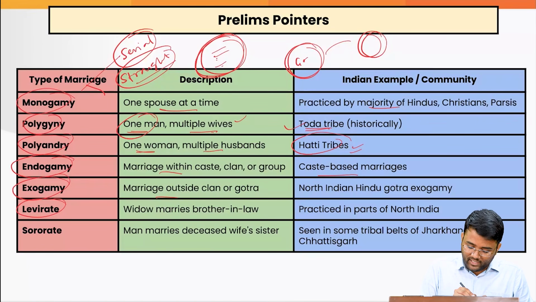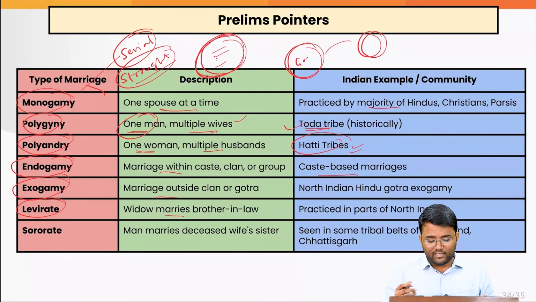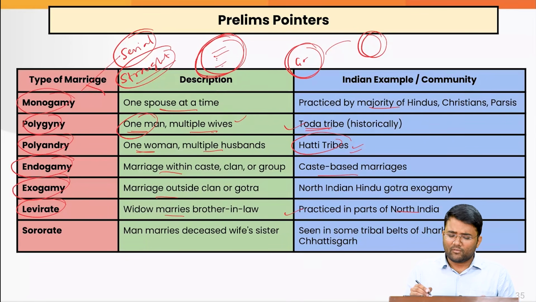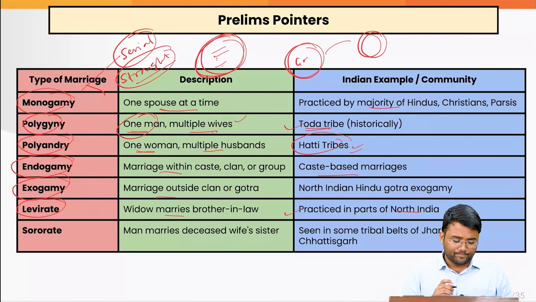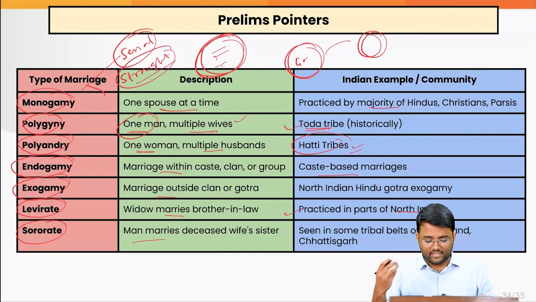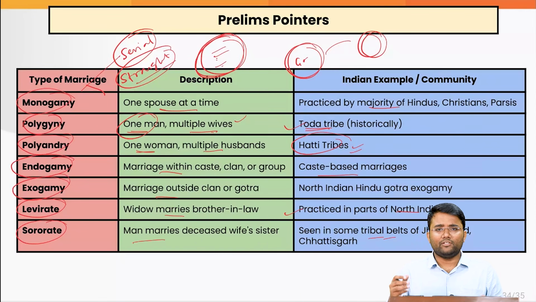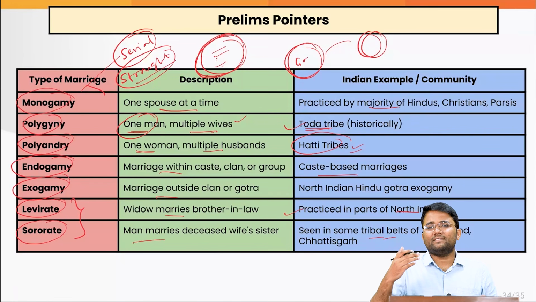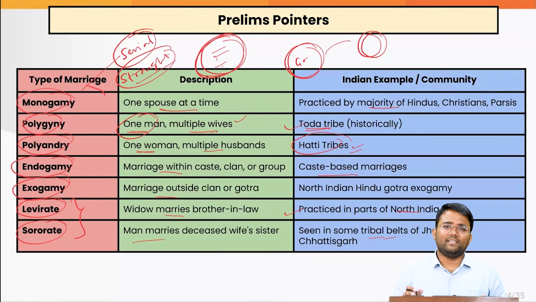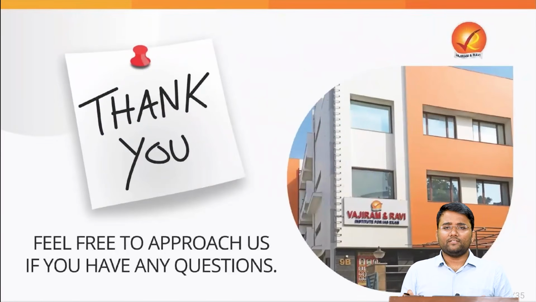Then we have the levirate, where the widow marries the brother-in-law. That was practiced in parts of some states in North India like Rajasthan and Haryana historically, but time and again it has also declined. Then sororate, where a man marries the deceased wife's sister. That is seen in some tribal belts of Jharkhand and Chhattisgarh historically. All these, levirate and sororate, were witnessed historically, but with time this has declined significantly. This is all from today's analysis.